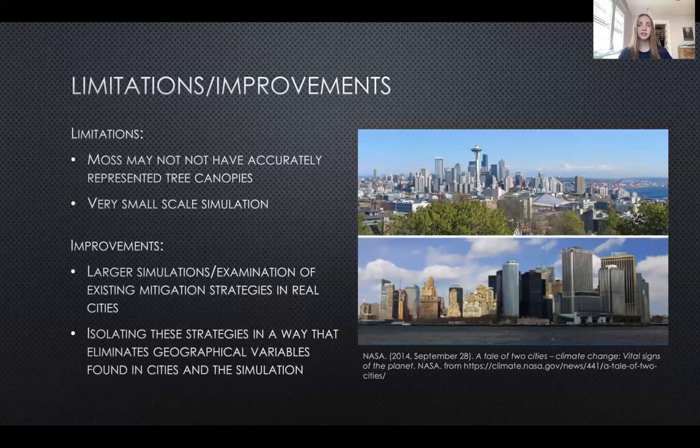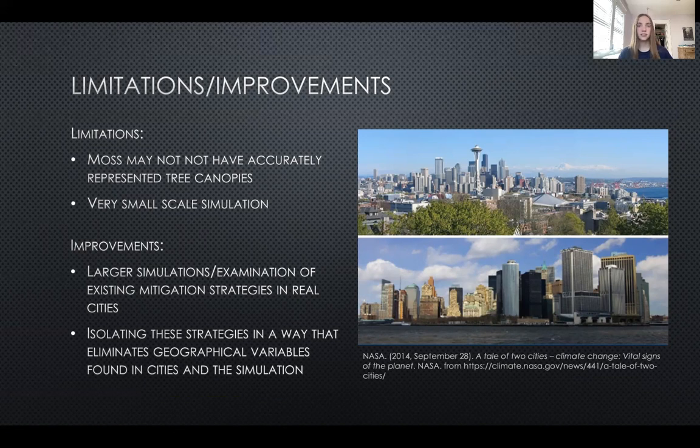While the data collected is insightful, it is important to understand its limitations. To begin, the moss, which was suspended between the buildings over the simulations, may not be an accurate representation of tree canopies in a real city. The moss may have provided denser coverage and more shade than actual trees, which could have skewed the results. Additionally, the entire experiment was conducted on a very small scale, and it is hard to predict how closely the results translate to a real city.